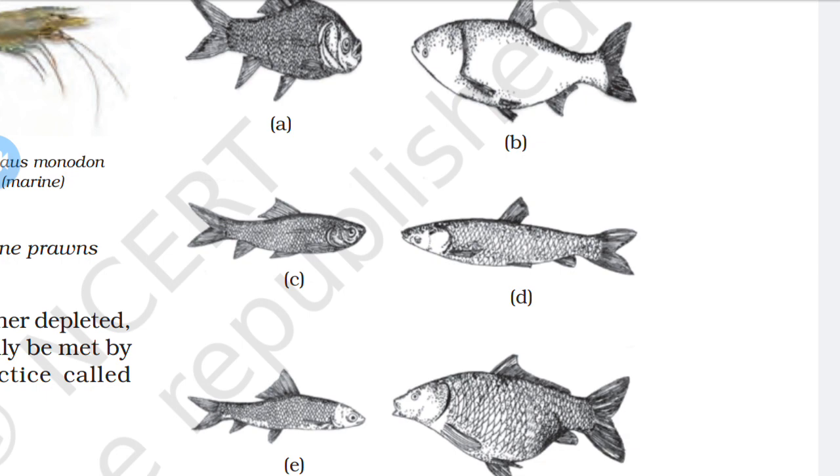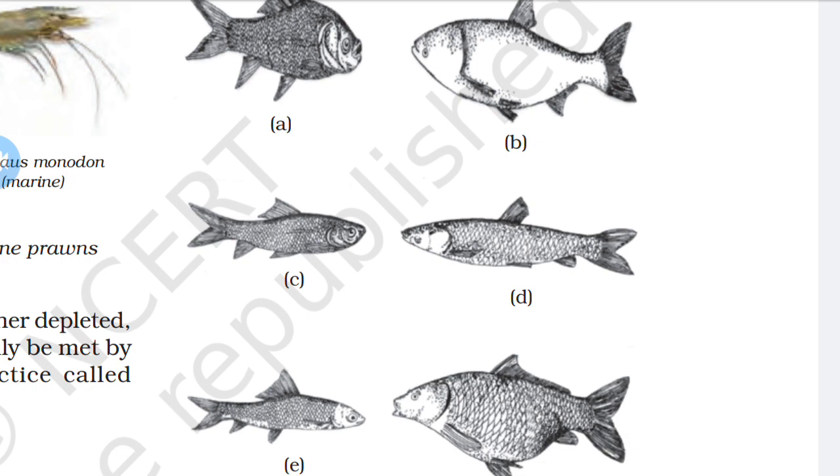Now in the middle zone, Rohu and grass carp. Figure C is Rohu, and figure D is the grass carp. So such types of species are obtained in the middle zone. They are middle zone feeders. And then the lower zone.